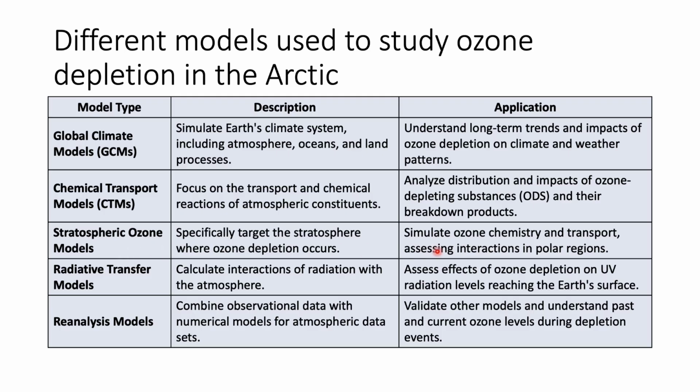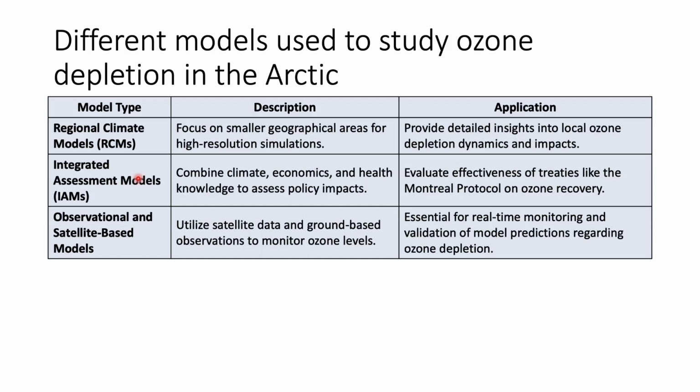Stratospheric ozone models can be used to simulate ozone chemistry and transport, assessing interactions in polar regions. Radiative transfer models help to assess the effect of ozone depletion on UV radiation levels reaching the Earth's surface. Reanalysis can help to validate other models and understand past and current ozone levels during depletion events. So regional climate models can be used to provide detailed insights into local ozone and ozone depletion dynamics and impacts.